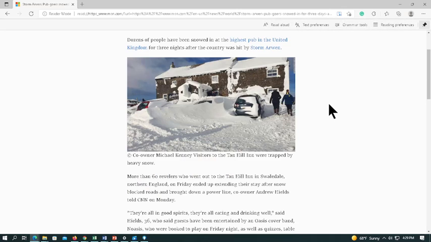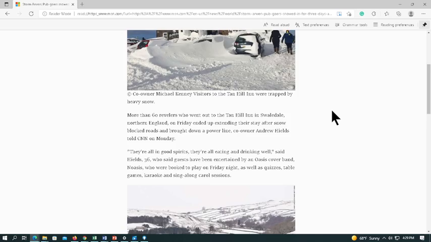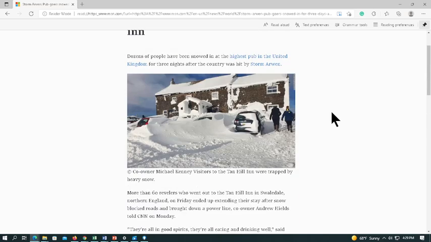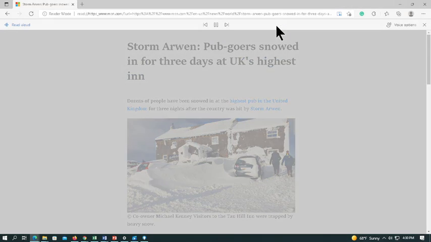But notice how it takes away. Now, I'm going to make some changes here shortly, and I'll show you how we do it instead of just scrolling. So you notice all the ads are gone. Now, you can have it read it to you.